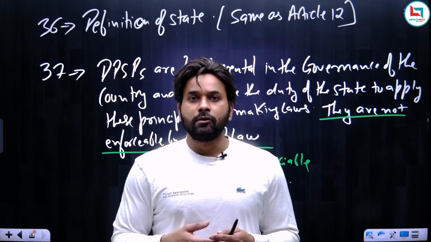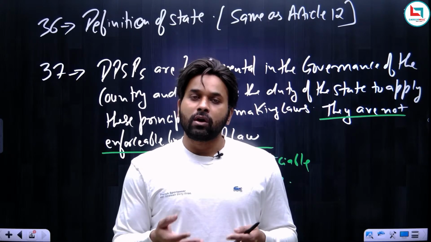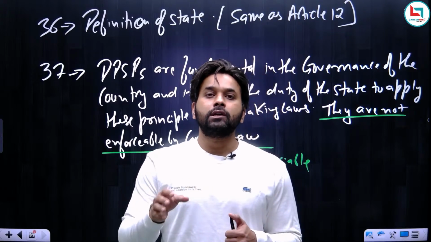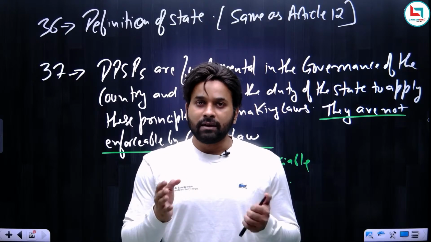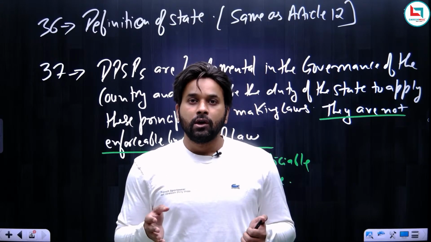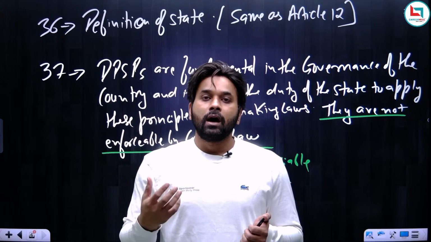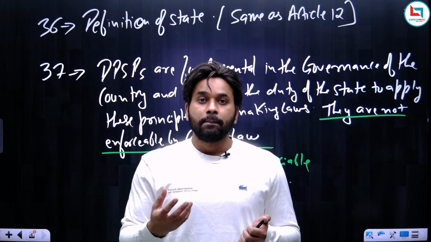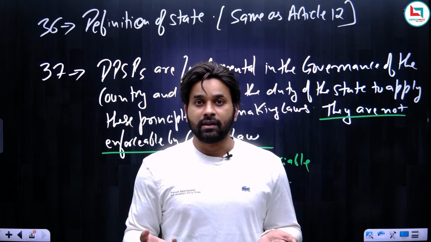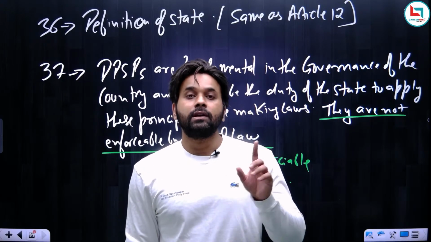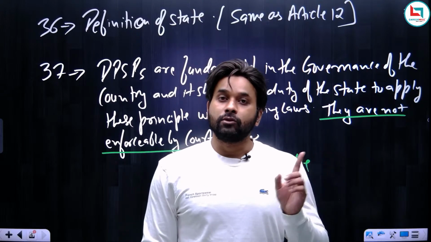And at that time, government didn't have money. So how could the government enforce these principles? That is why the constitution makers were also aware of this fact, that at present the country is not in the position to implement these laws, because for implementing these principles, you require resources, money. But at the time of independence, we didn't have anything. So that is why the constitution makers conspicuously mentioned DPSP as non-justiciable.